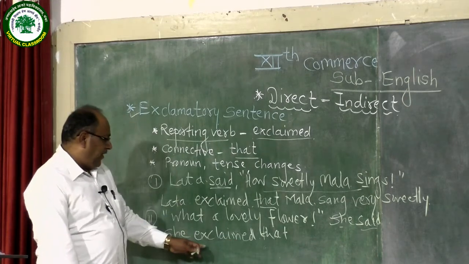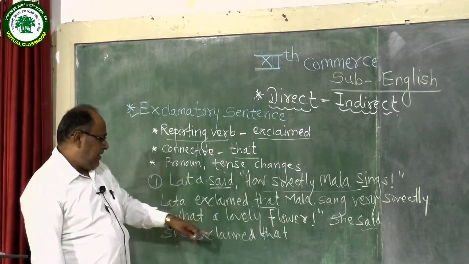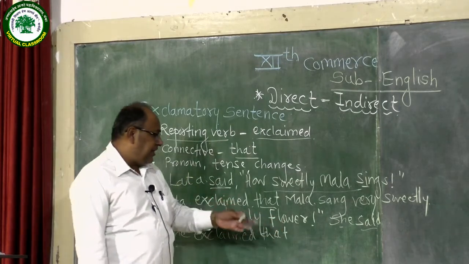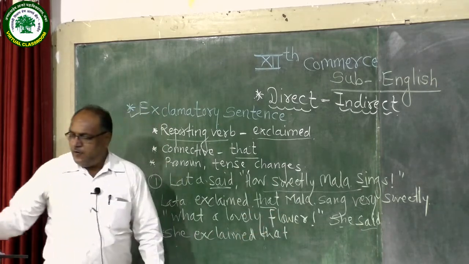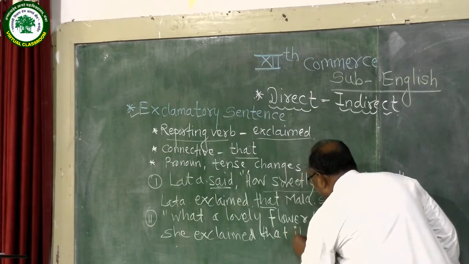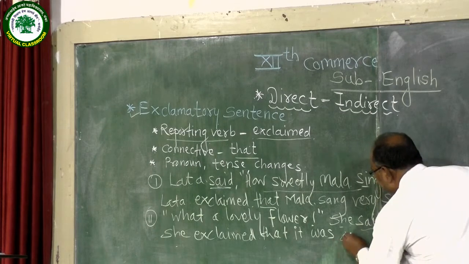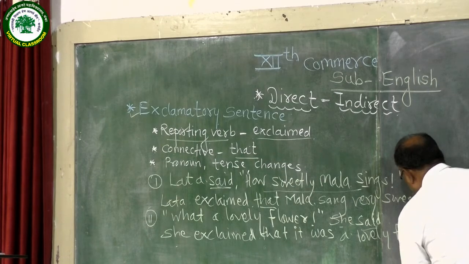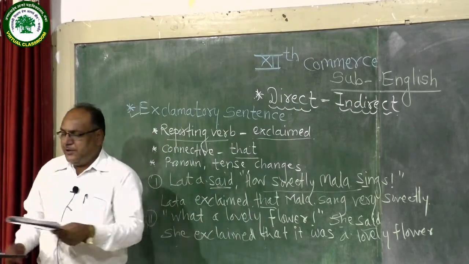These are the two changes we have made here. Then make a rough statement of this exclamatory part. What a lovely flower is the exclamatory sentence. Can we change it into assertive? It is a very lovely flower. And now we make a change in it: is is transformed into was. It was a lovely flower. In this way we should change an exclamatory sentence into indirect narration.